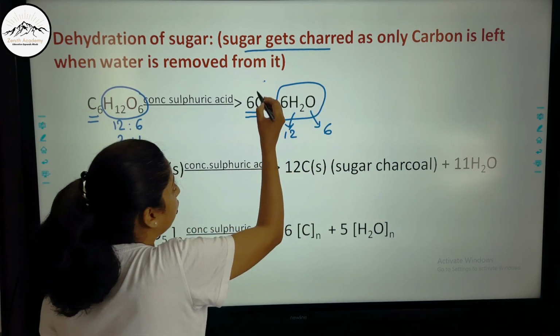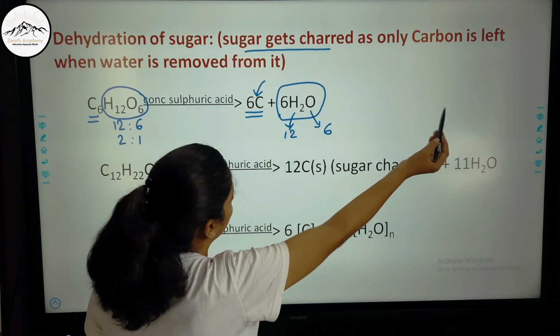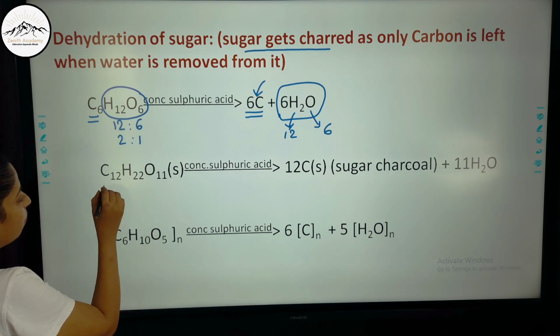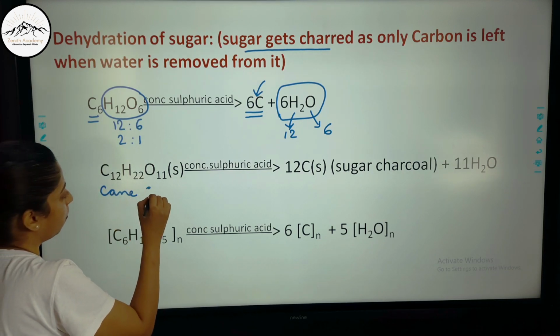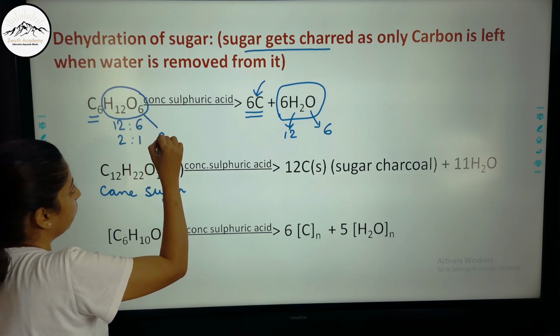You know, this is just carbon, charcoal. So it gets charred as only carbon is left when water is removed from it. Again, this is an example of cane sugar. This was glucose.